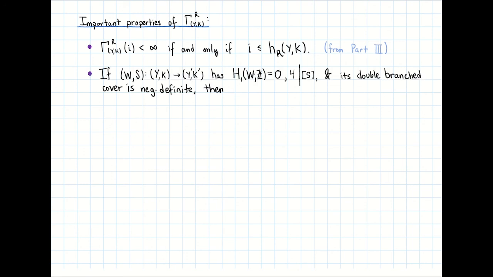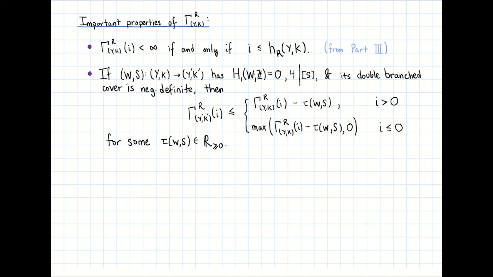Suppose (W, S) is a cobordism of pairs from (Y, K) to (Y', K'), such that its first homology is 0, the homology class of S is divisible by 4, and the double-branched cover of W with respect to S is negative definite. Then we have the following inequality.